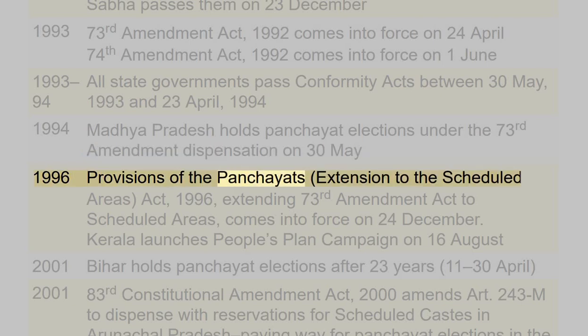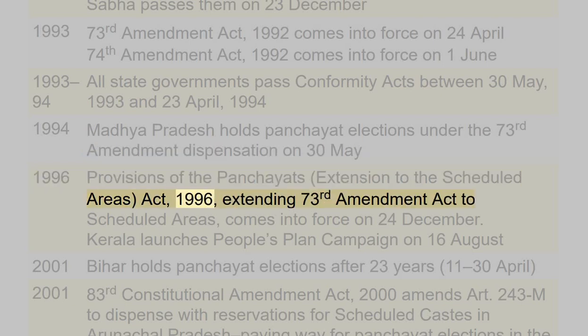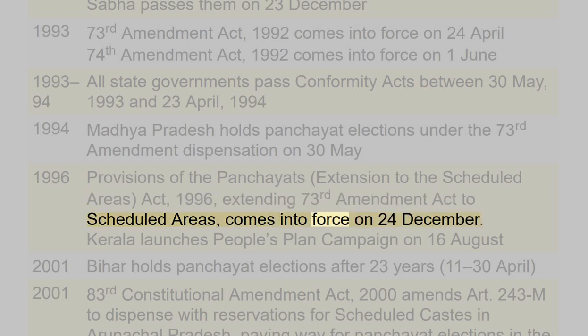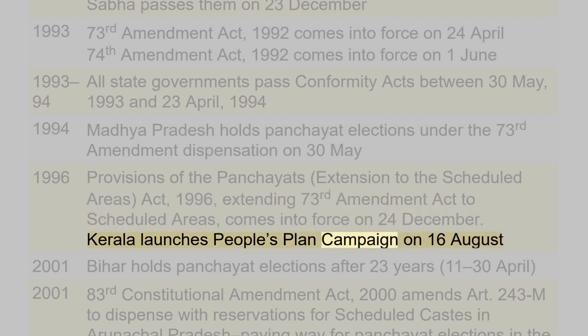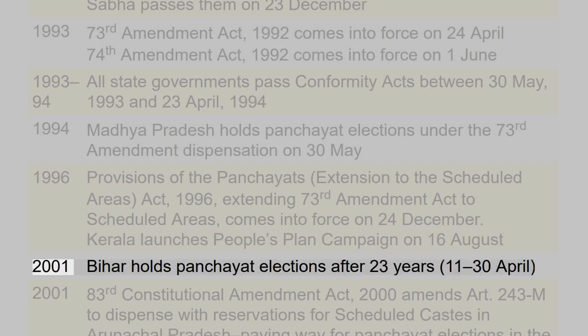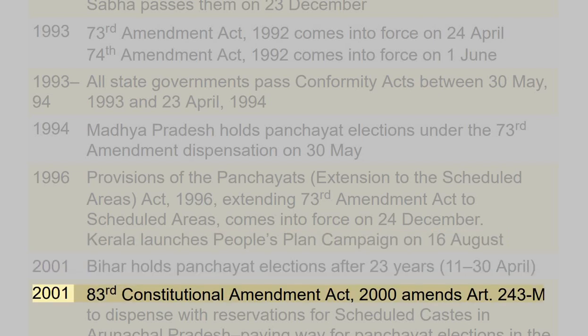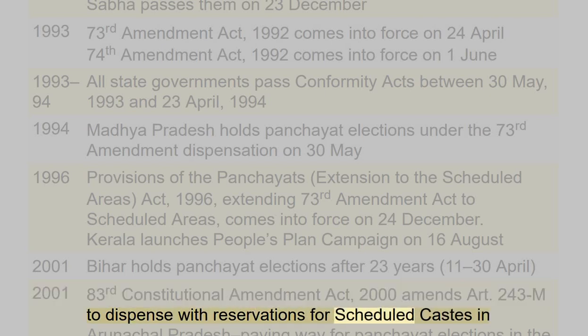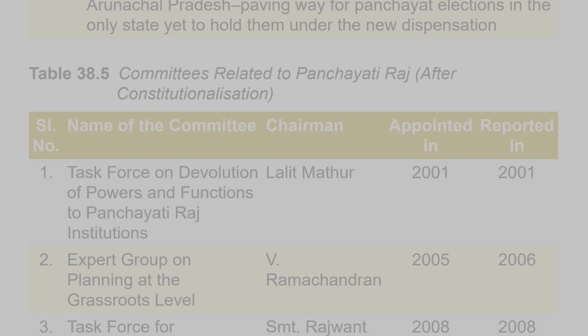1996: Provisions of the Panchayats, Extension to the Scheduled Areas, Act, 1996, extending 73rd Amendment Act to scheduled areas, comes into force on December 24. Kerala launches People's Plan campaign on August 16. 2001: Bihar holds Panchayat elections after 23 years, 11 to 30 April. 2001: 83rd Constitutional Amendment Act, 2000 amends Art. 243M to dispense with reservations for scheduled castes in Arunachal Pradesh, paving way for Panchayat elections in the only state yet to hold them under the new dispensation.